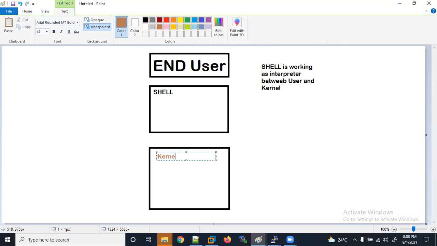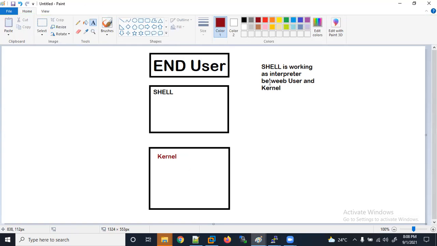Kernel. So shell is working as an interpreter between user and kernel here.